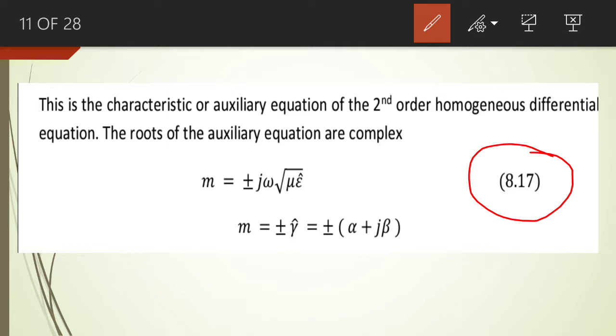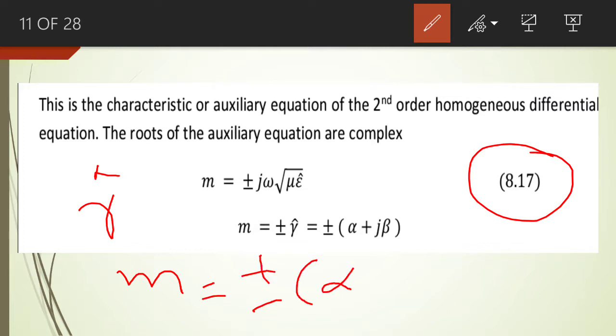This complex root is represented by γ, because it's complex. So there are two roots of the auxiliary equation. The real component of this complex root is represented by α, and the imaginary component of this complex root is represented by k.